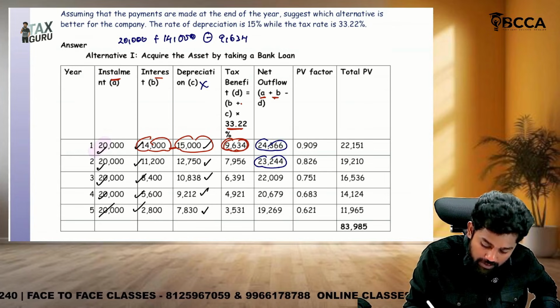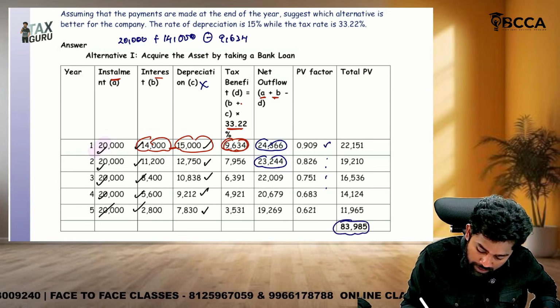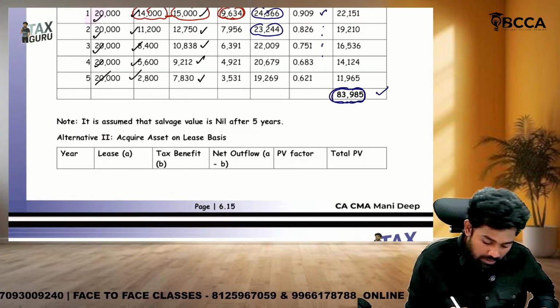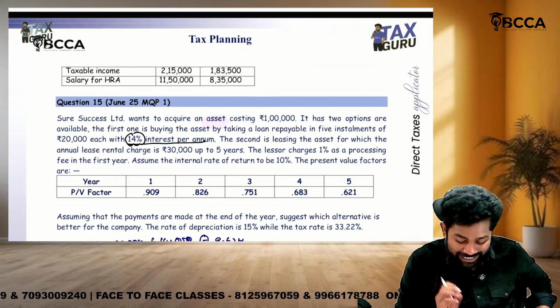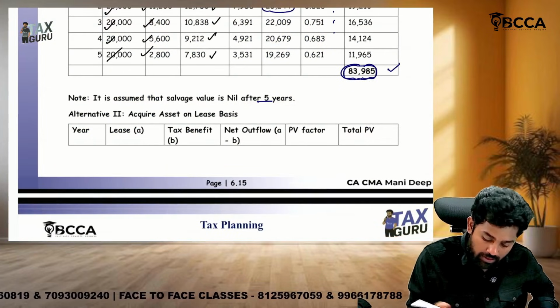Then multiply it with the present value factors. Then you will get the total present value, 83,985. Then it is assumed, sir, because after 5 years they didn't give the salvage value, so we assumed the salvage value is 0. So we didn't subtract it.